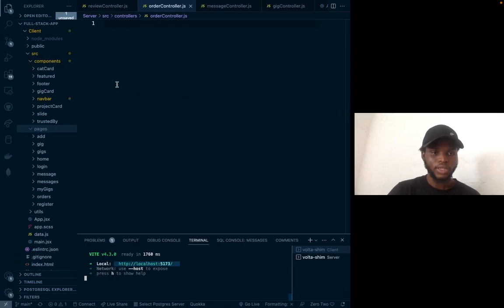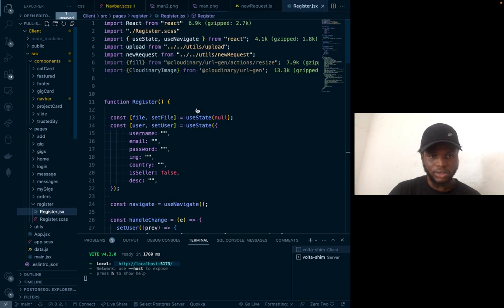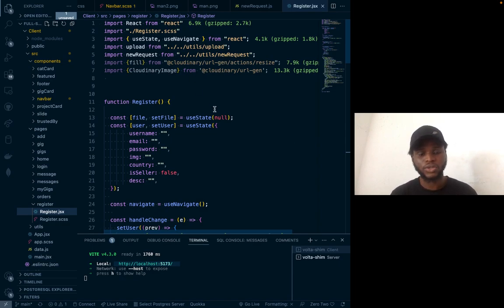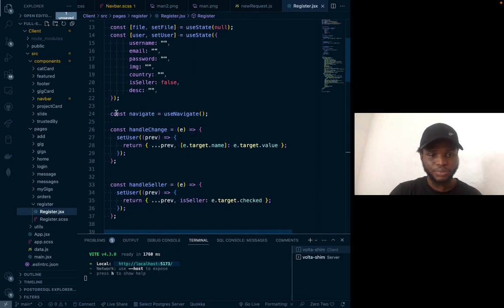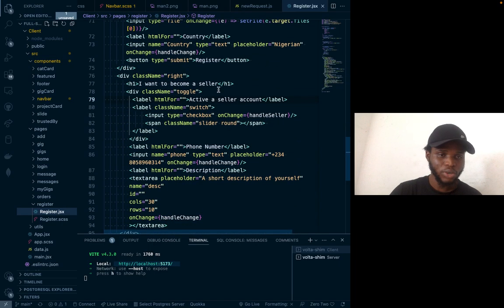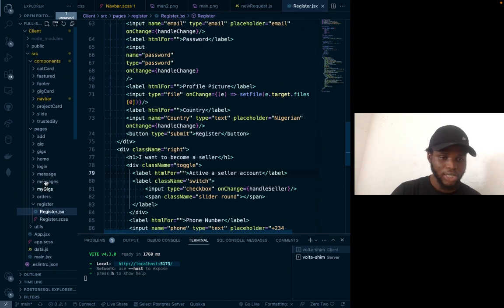Let me show you my login here. I've actually worked on my login, but I'm not done yet. I'm also using Cloudinary. You can use Google Drive and all of that, anyone you are comfortable with, but I decided to use Cloudinary so that if the user imports an image, it is stored in Cloudinary for the user, even if it is a video. Here you can see where I'm handling change. Here is my UI, and here are other components. It's very much. I'm still working on it.